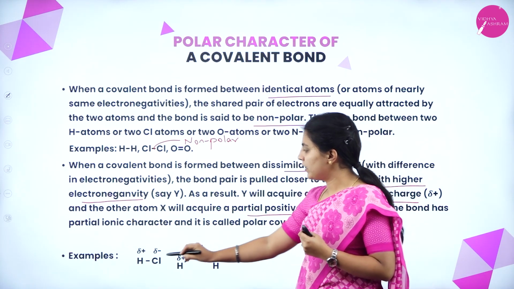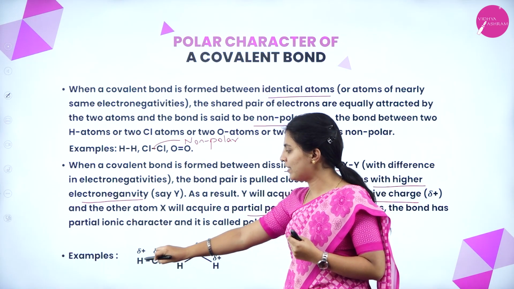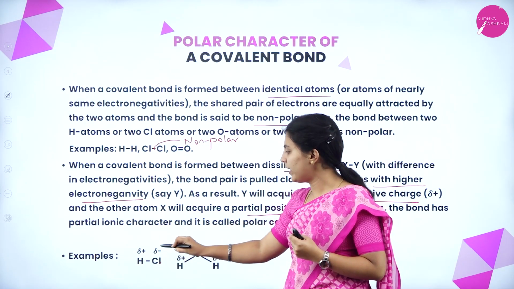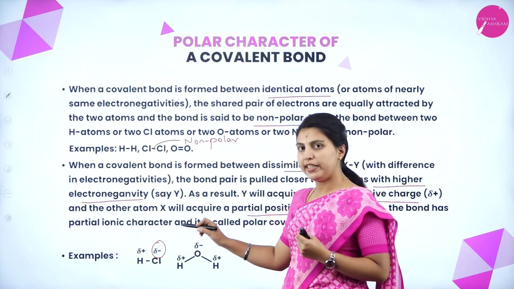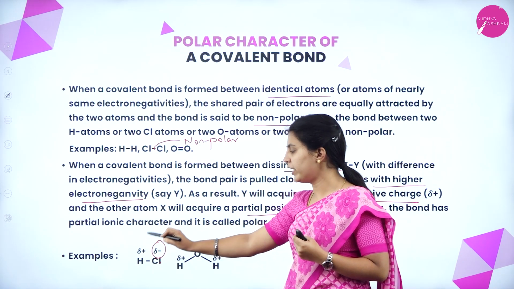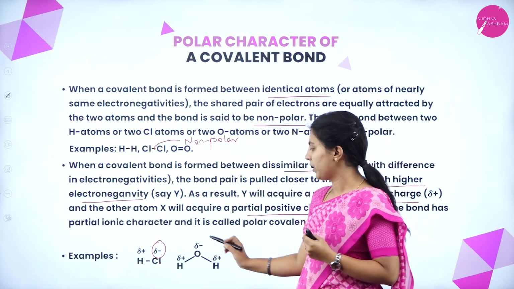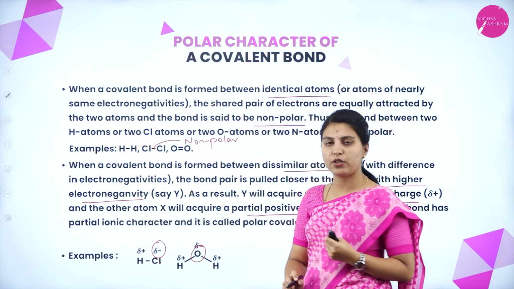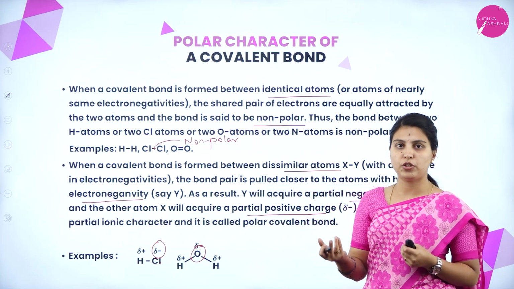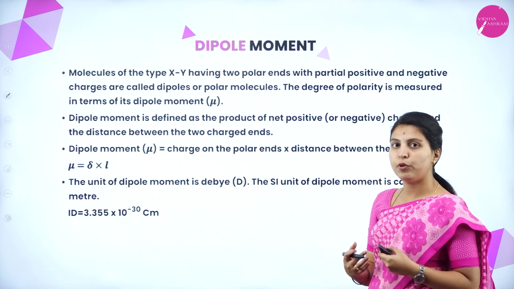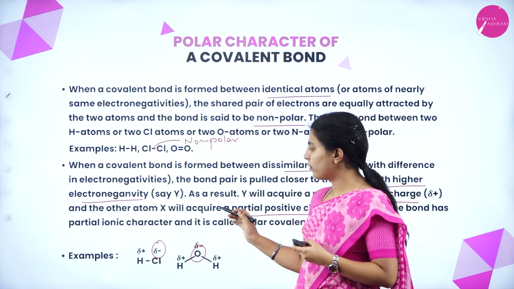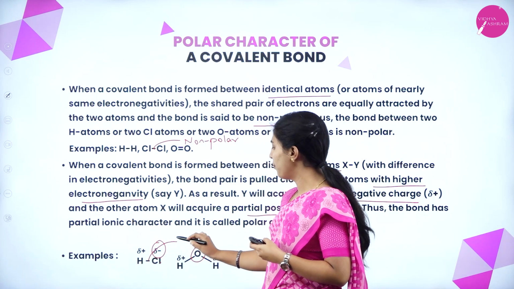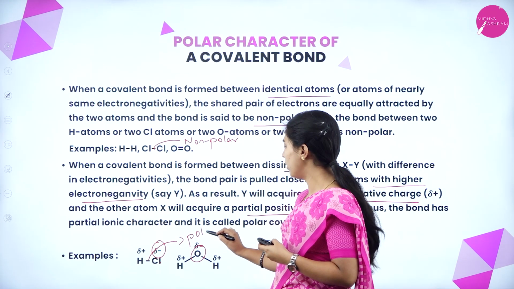See here, in HCl, chlorine is more electronegative and hydrogen is less electronegative. That's why chlorine acquires a delta negative charge and hydrogen a partial positive charge. In H2O also, O is more electronegative, so it is negative, and H is less electronegative, so it becomes electropositive. This kind of bond is called a polar bond, and such a molecule is called a polar molecule.